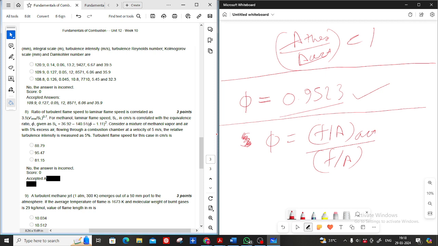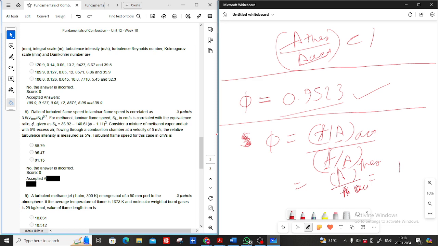In 1 mole of fuel, you have some actual amount of air and some theoretical amount of air. So here you get A theoretical upon A actual, and it says the actual case is 5% extra.